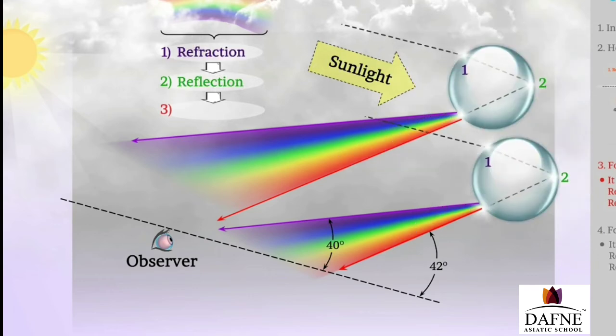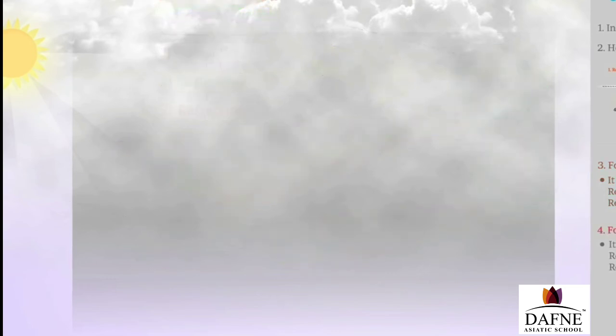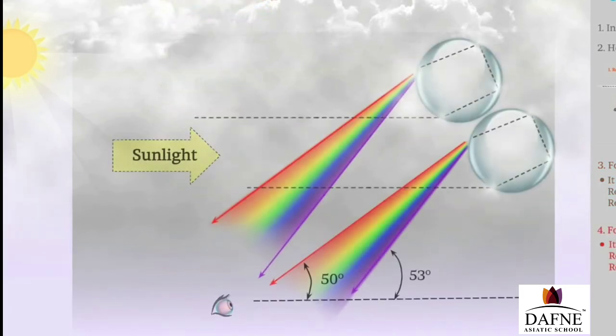Of course, the first step is not refraction, it is a dispersion. The second step is reflection, and the third step is all about refraction. I repeat, dispersion, reflection, I mean total internal reflection, and then refraction.